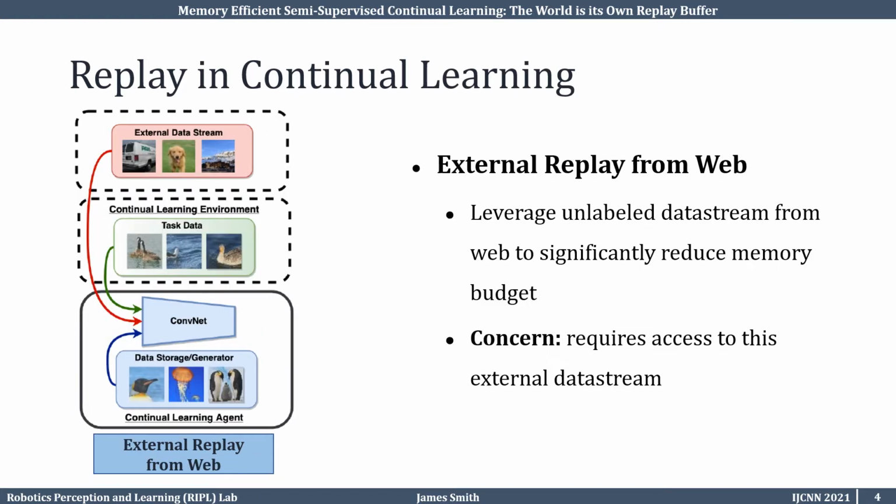Another approach, which does not involve storing data in the continual learning agent, is external replay. As seen on the left, the continual learning agent has access to an external data stream, such as streaming from the web. In this instance, there is no memory budget required by the continual learning agent. However, this approach does require having access to the external data stream. This may not be practical for use cases such as exploratory agents which do not have a strong internet signal. Besides, a constant internet stream is not free and requires additional hardware.